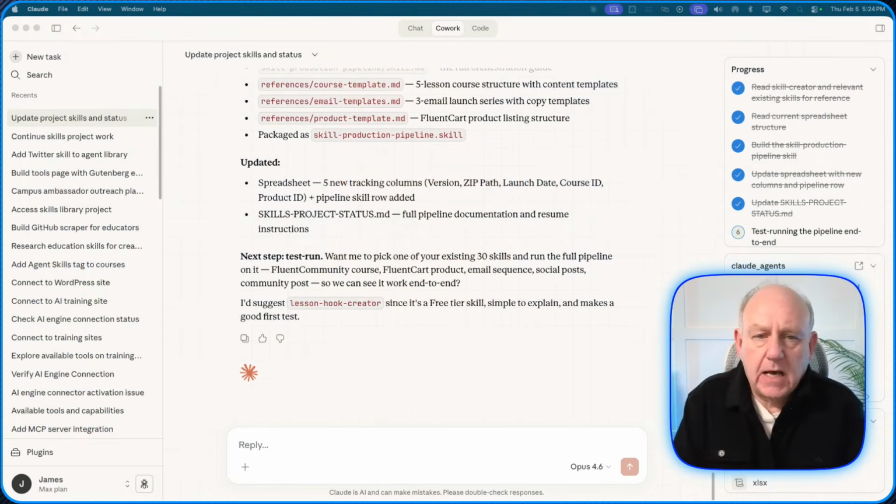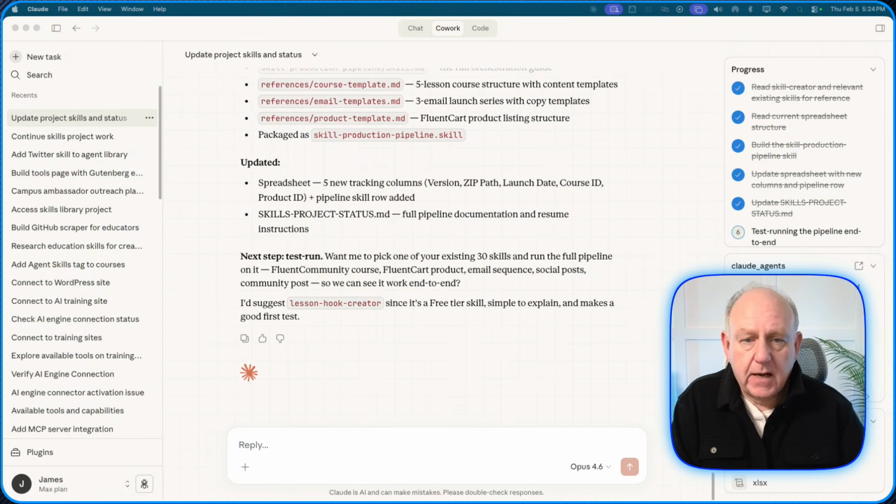Anyway, what I wanted was a manager for my department. We put it together on Claude Cowork with Opus 4.6. I created kind of a whole department where I can just say, hey, I have a brand new skill in my skills library. I want you to do all of the email marketing, the social media for it, the community engagement for it. I want you to add it to the shopping cart and make it available for sale.